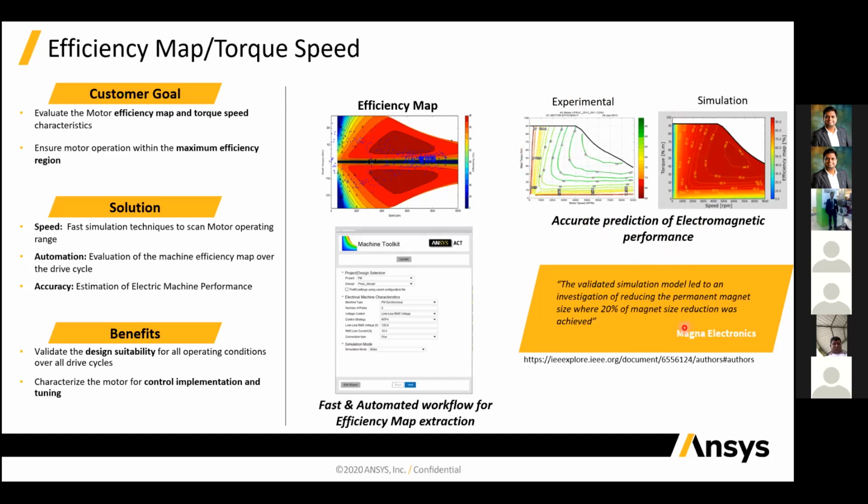So Magna Electronics is quoting that the validated simulation model led to the investigation of reducing the permanent magnet size by 20%. So they were able to reduce the size of the permanent magnet. Now, the rare earth magnet which we are using in the machine creates many political issues, and availability is also a problem, so they reduced the size. And you can also use a switched reluctance motor, where rare earth materials are not used, and you can design and fabricate it according to your requirement.